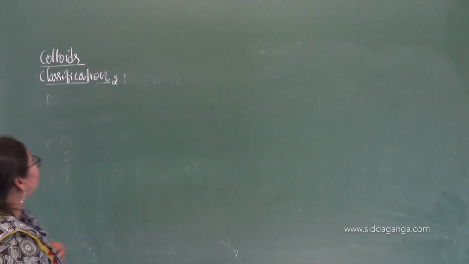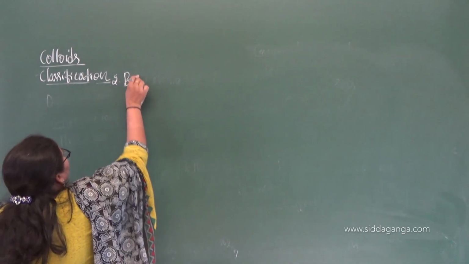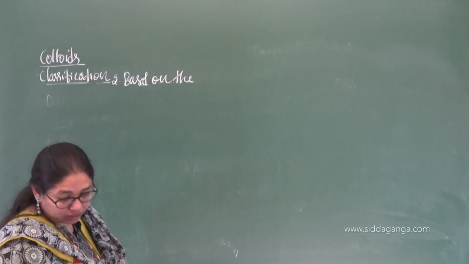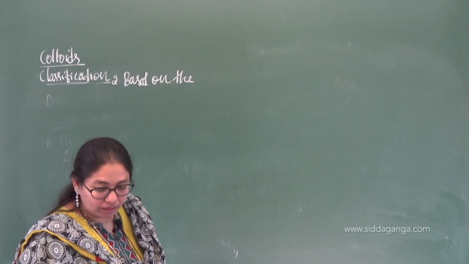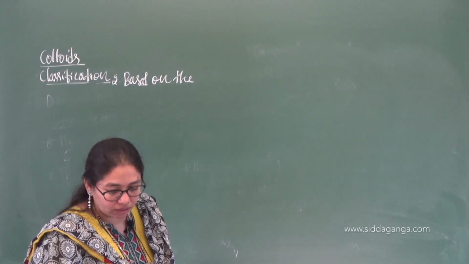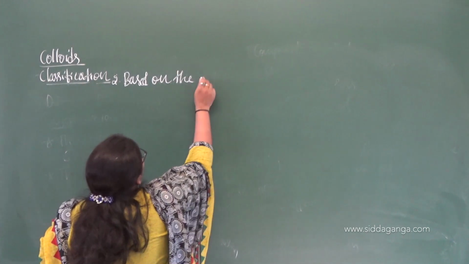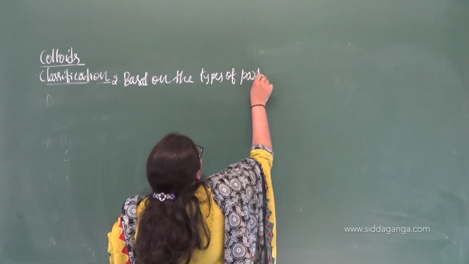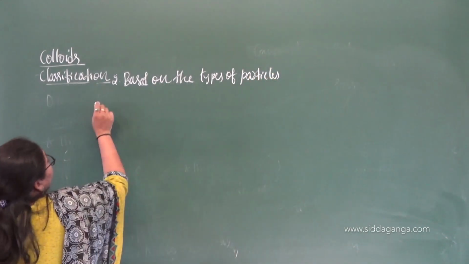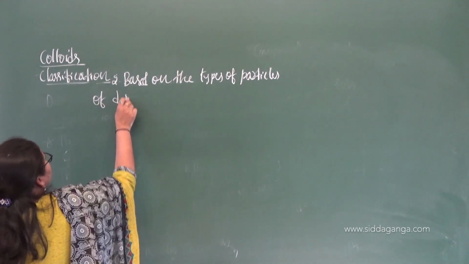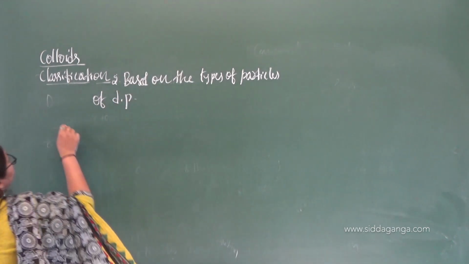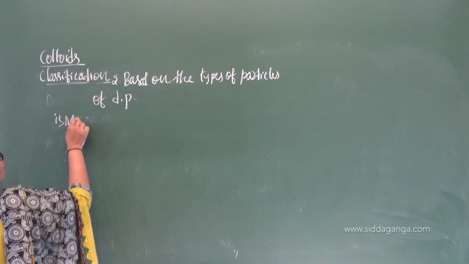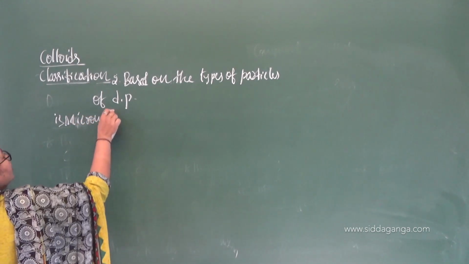Okay. Next classification is based on the type of particles in the colloidal solution, based on the types of particles of the dispersed phase. They are classified into 3 categories. One is macro, so first, micromolecular colloids. What is the first one?